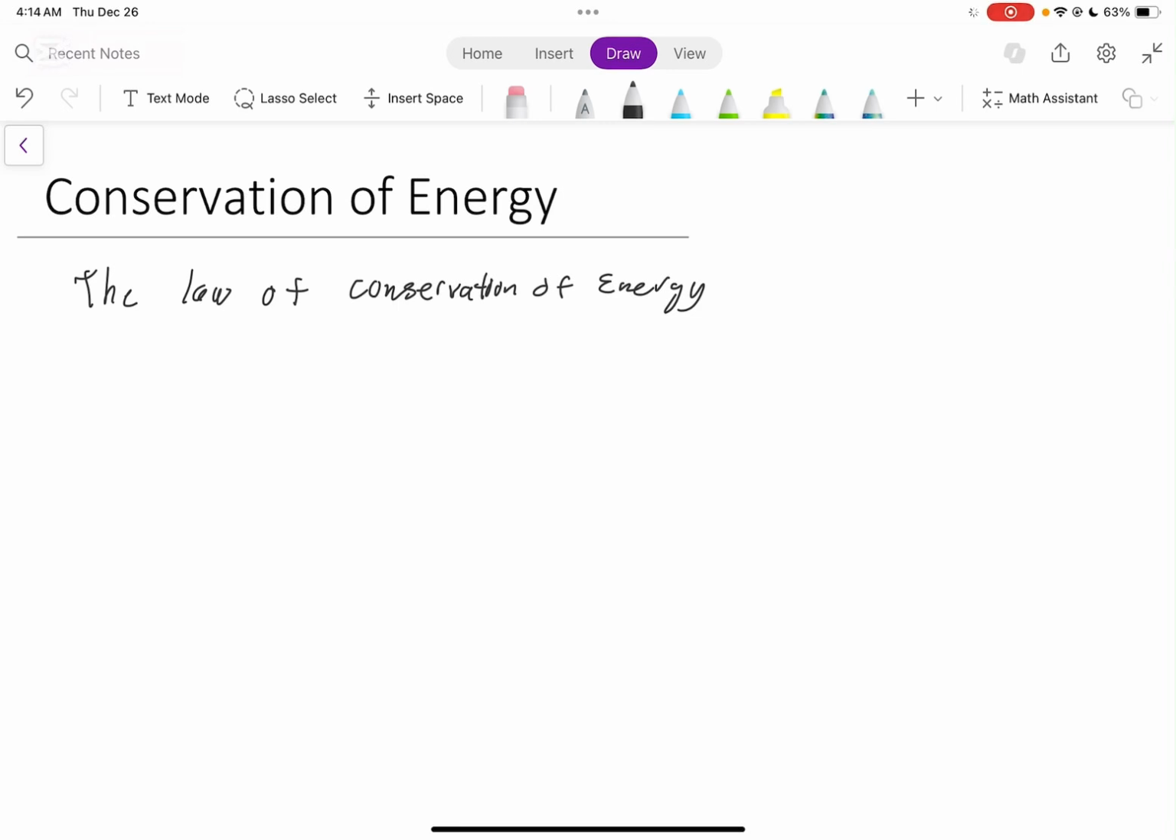Well, the conservation of energy means the total amount of energy in the universe is conserved. So that means all the energy that we have in the universe is conserved. It's not lost nor gained. So if we're going to write it out, all energy in the universe is conserved.